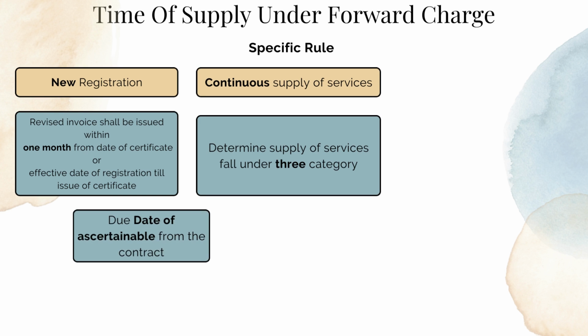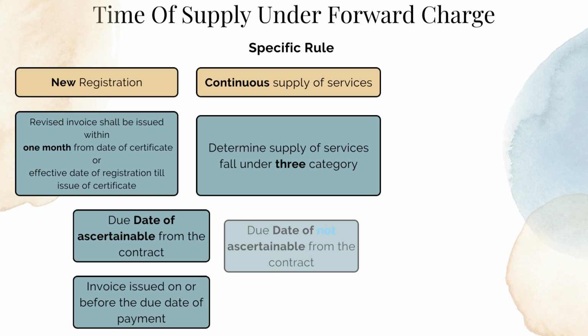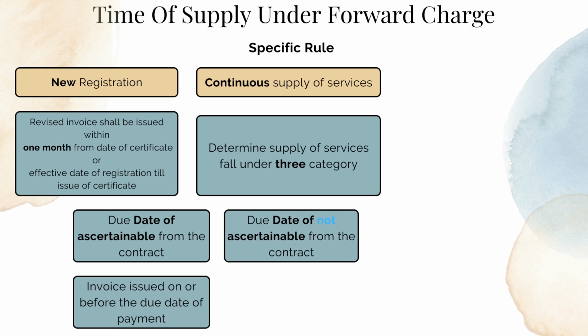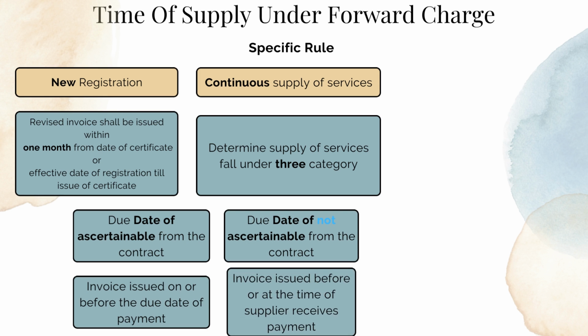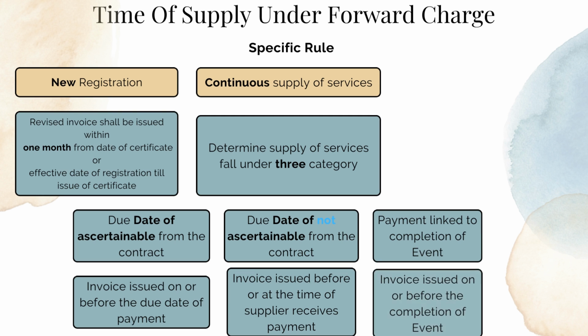Due date ascertainable from the contract: invoice issued on or before the due date of payment. Due date not ascertainable from the contract: invoice issued before or at the time the supplier receives payment. Payment linked to completion of event: invoice issued on or before the completion of event.